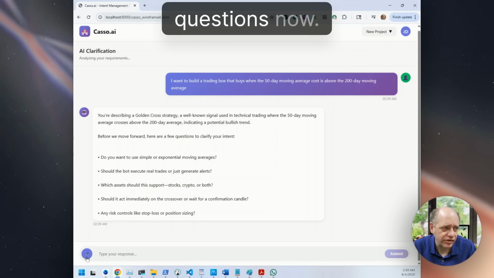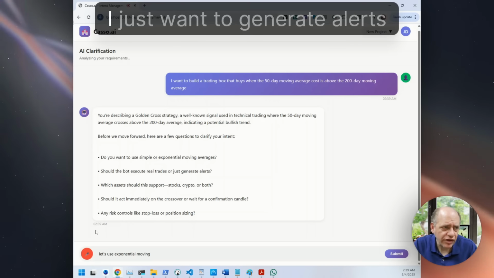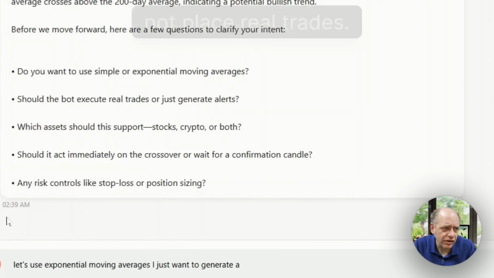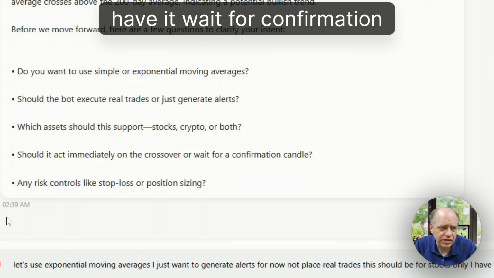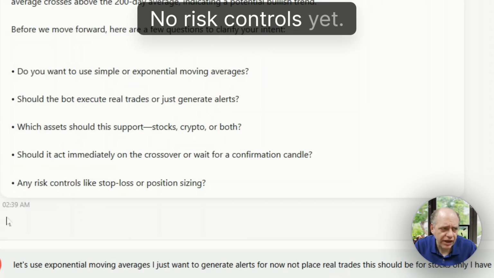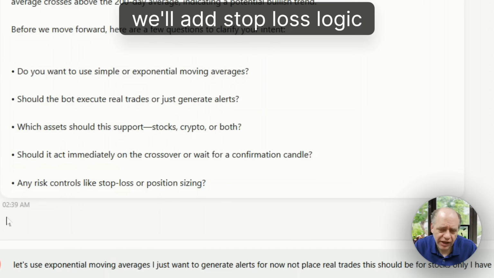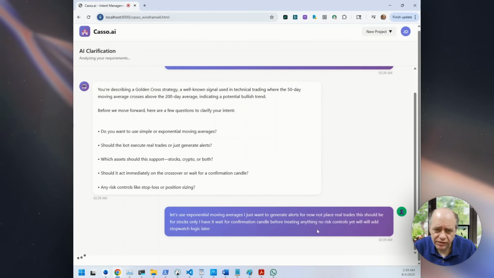I'm going to answer the questions now. Let's use exponential moving averages. I just want to generate alerts for now, not place real trades. This should be for stocks only. Have it wait for a confirmation candle before triggering anything. No risk controls yet. We'll add stop loss logic later. I'm going to submit that.